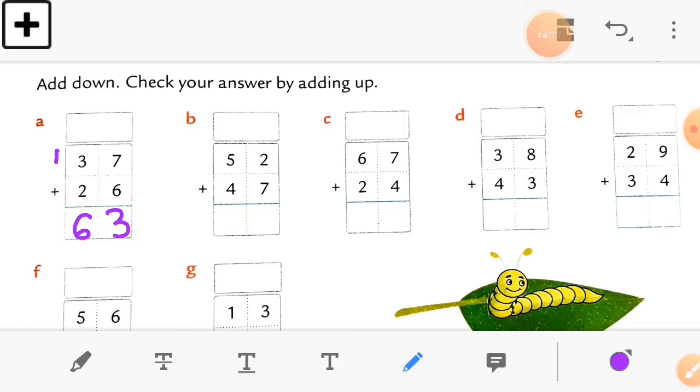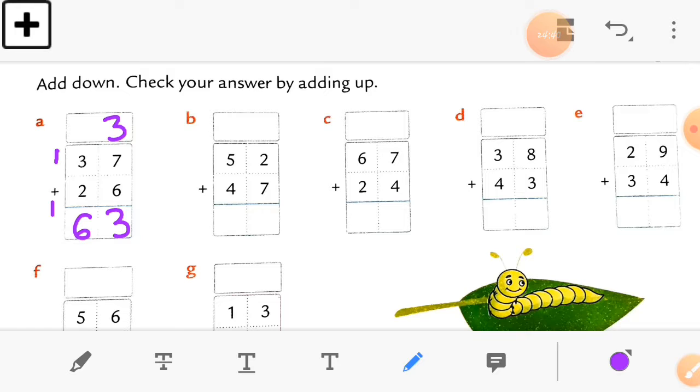So 6 plus 7 is equal to 13. Now write down 3 here and write down 1 as a carry forwarded number, as we wrote before. Write it in the upside box, you can see. Okay, you can see I write there in this box. Now again write down the carry forwarded number.